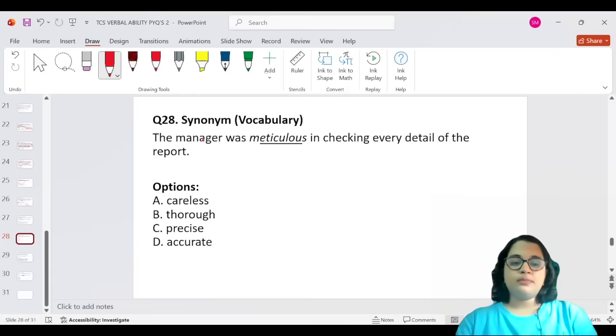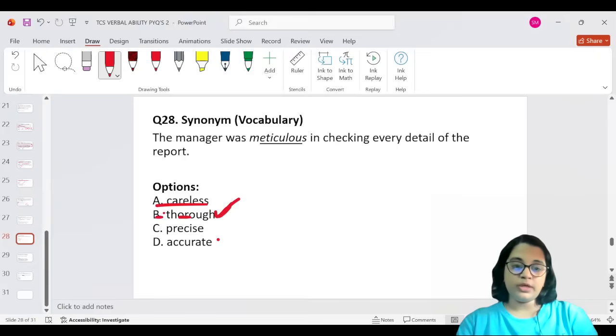The manager was meticulous in checking every detail of the report. What is the meaning of the word meticulous? See, meticulous could simply mean thorough, precise, and accurate. All the 3 are somewhat similar. Thorough, precise, and accurate are very close relative meanings of meticulous. The manager was precise in checking every detail of the report. Okay, thorough doesn't properly fit in with the sentence. It kind of feels odd.